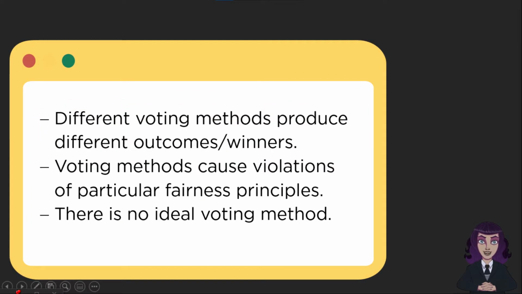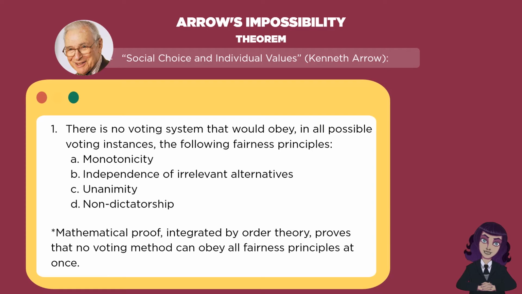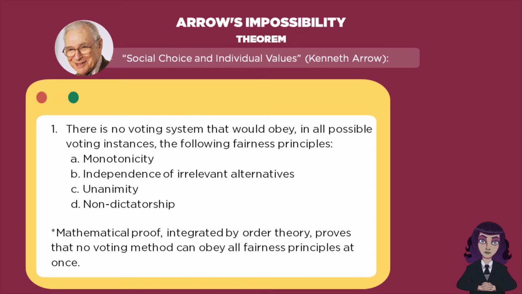Well, experts declare that there is no ideal voting method, and the mathematical basis for this claim lies in Kenneth Arrow's impossibility theorem. Kenneth Arrow, in his PhD dissertation entitled Social Choice and Individual Values, examined the following ideas as applied to ranked voting systems. First, there is no voting system that would obey, in all possible voting instances, the following fairness principles: monotonicity, independence of irrelevant alternatives, unanimity, and non-dictatorship.